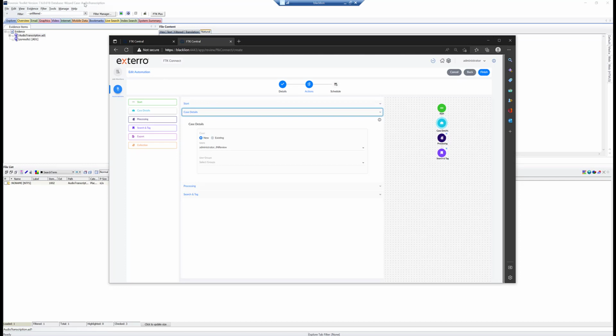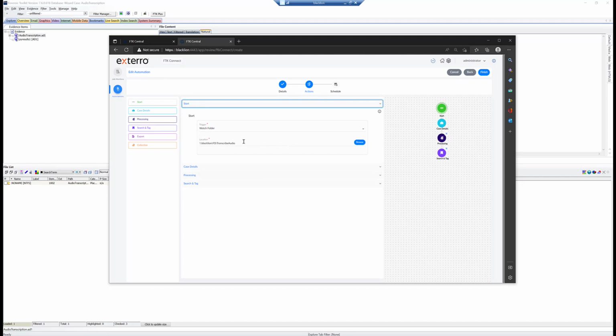So notice that this case up here is named audio transcription. So when I ran this automation process earlier off camera, the output I put into Python Scripter was send it to the F drive transcribe audio transcription directory.